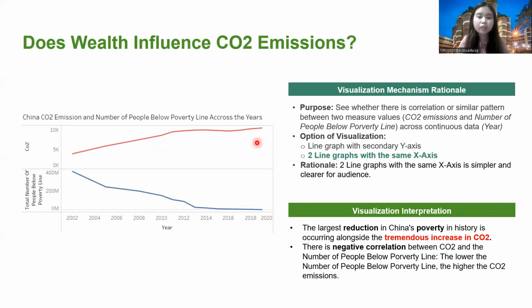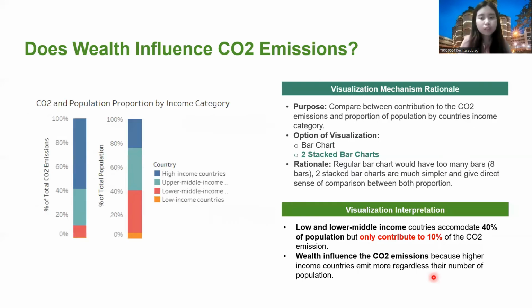This clearly shows that there is a negative correlation between carbon dioxide and poverty in China, which is the largest carbon dioxide emitter currently. But we want to know more, so we also want to compare the proportion of carbon dioxide emission and population by country's income category. And we use two stacked bar charts because they can give a direct sense of comparison between both proportion and population.